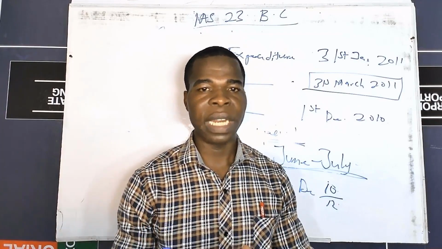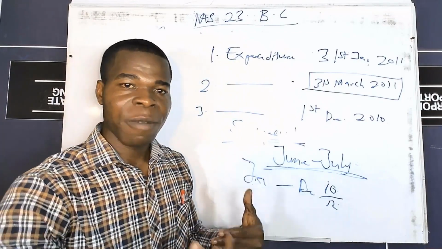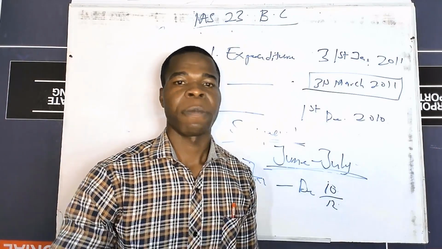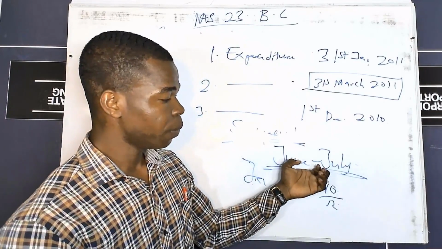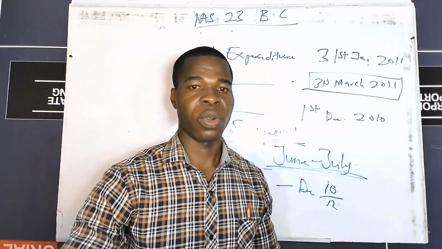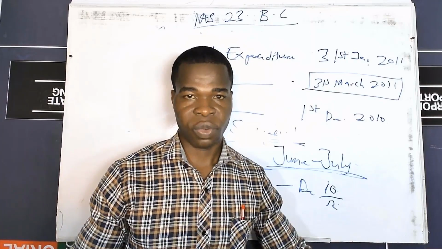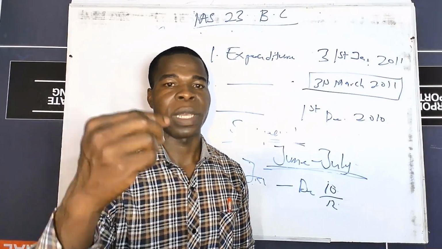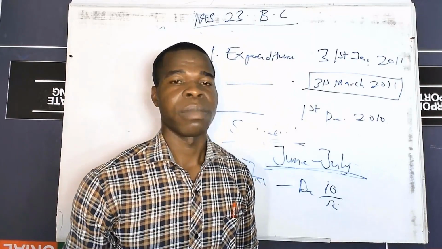It is only when it is by internal means, lack of material, or lack of labor, or any internal means for which you didn't construct in that period, that you are not supposed to capitalize your borrowing cost. You are supposed to suspend borrowing cost.